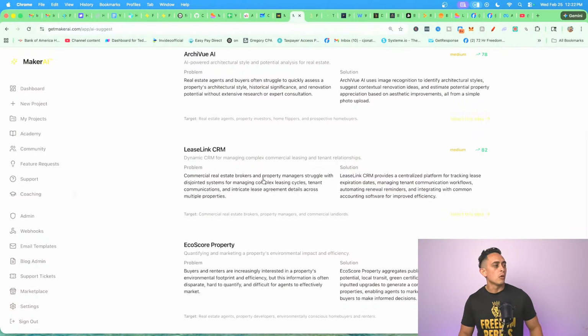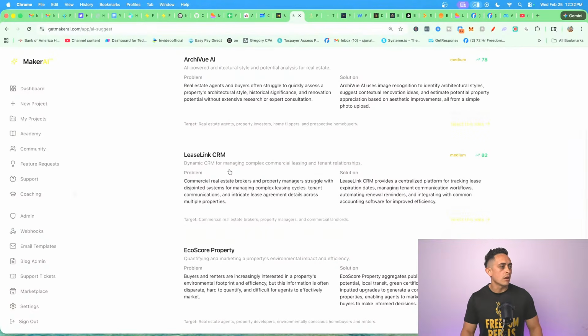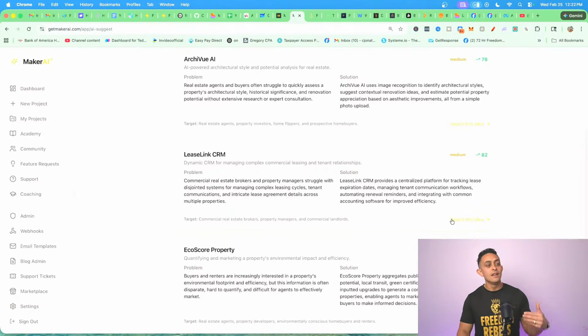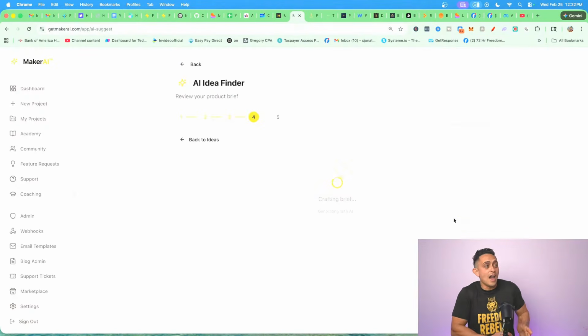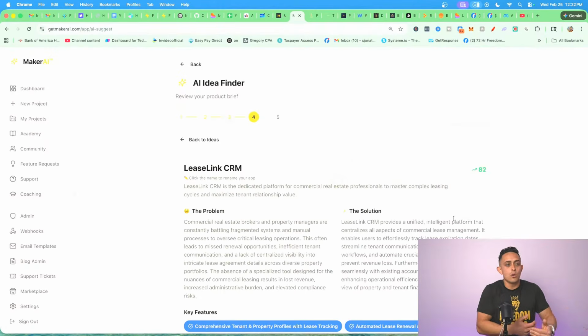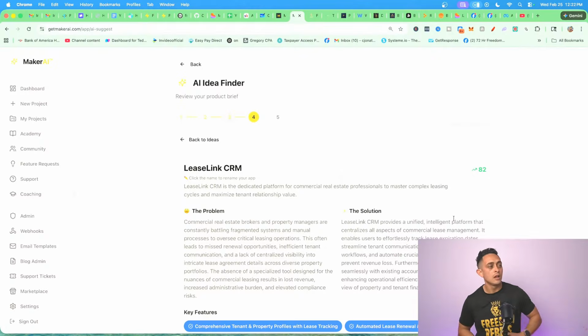So we're going to do LeaseLink CRM. It's a CRM for managing complex commercial leasing and tenant relationships. I don't know, I have no idea what that means, but I'm going to pick it because this knows exactly what to build. This is why I want to show you this, because I don't know this industry, so I have no idea what I would build. But I want to show you, if you were in the real estate industry or even a different niche, it's going to help you find the app that you're going to want.